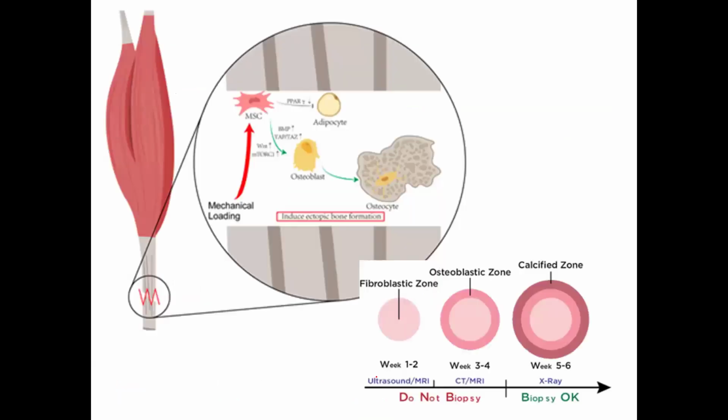We move on to the next slide. What is the pathogenesis here? After the fracture, there is some soft tissue associated injury. It happens in the muscles and the tendons. After the injury, mesenchymal cells get released inside the hematoma. When they are not stimulated, they get converted into adipocytes and they are not harmful. But if they get a mechanical stimulus, by pressure or anything, then they change themselves into osteoblasts.